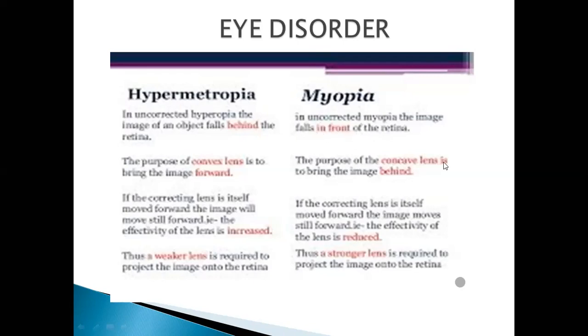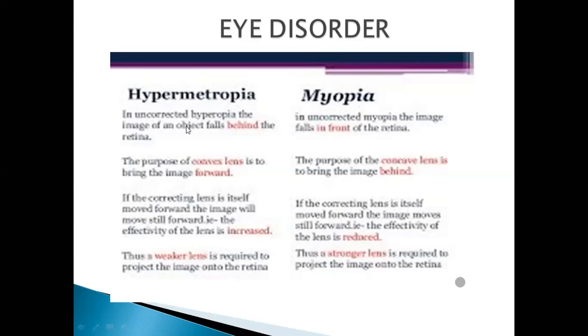The purpose of the concave lens is to bring the image behind. The image must be on the retina, but it is in front of the retina. So this in-front-of-retina image can be brought behind by using this concave lens. If the correcting lens is itself moved forward, the image moves still forward, the effectivity of the lens is reduced. Thus, a stronger lens is required to project the image to the retina.